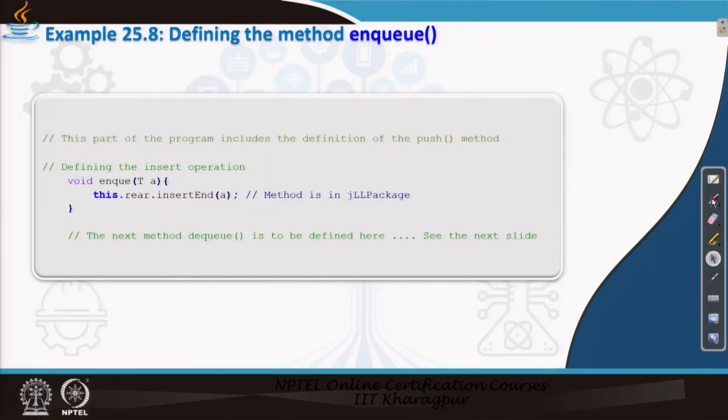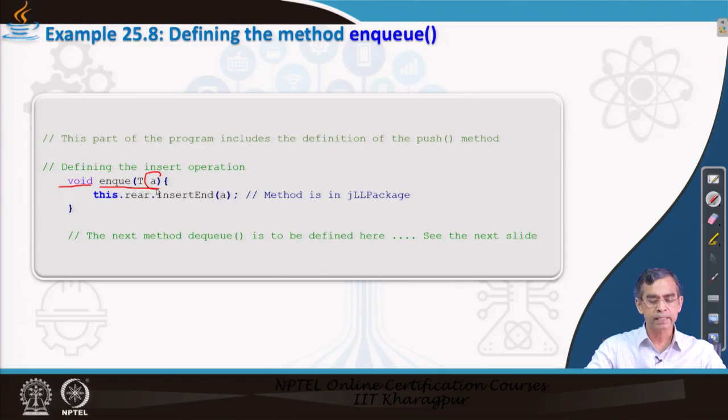So, this is basically the enqueue method. It is very simple: enqueue does not return anything, so void, and we pass the element to be added here. As you see, the enqueue operation is nothing but insert at end. Insert end is defined for the linked list implementation, that is all. We just insert an element at the rear node, and this completes the insertion.